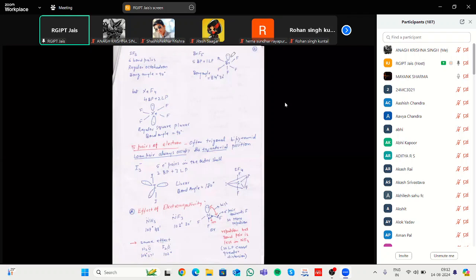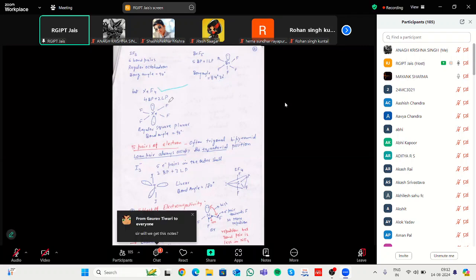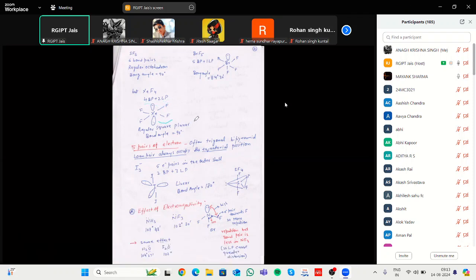This way there is one lone pair, that's why it decreases the bond angle to 84.30. In case of XeF4, there are 4 fluorine atoms participating in bond pairs, and 2 form lone pairs, one here and one here, that's why it forms a regular square planar type of geometry.